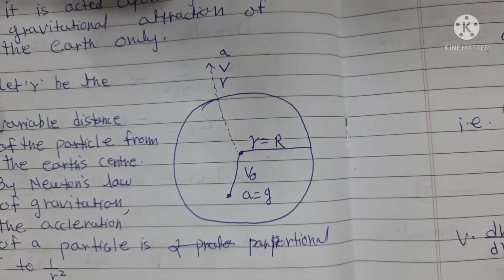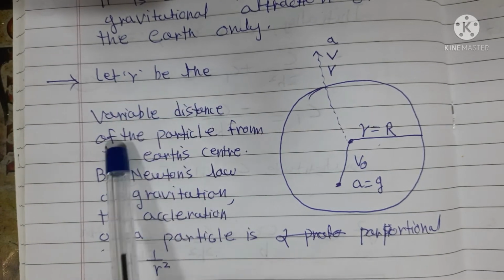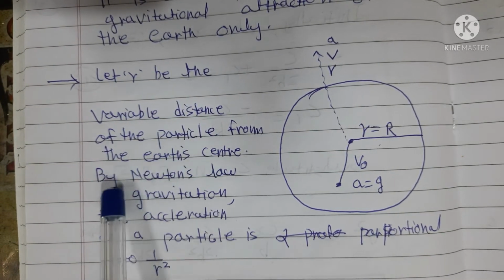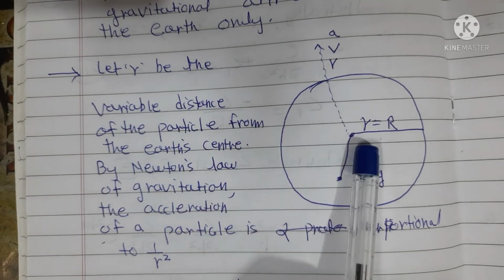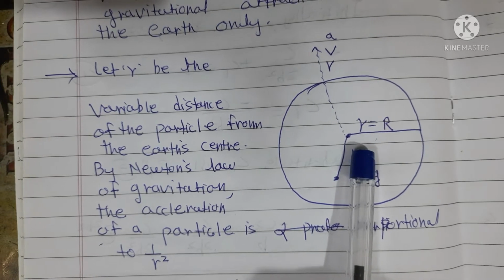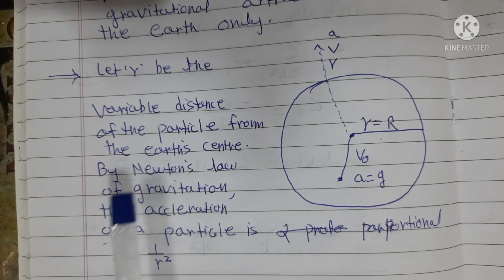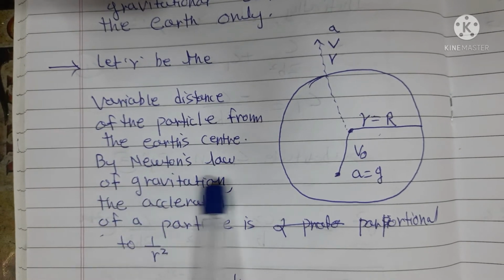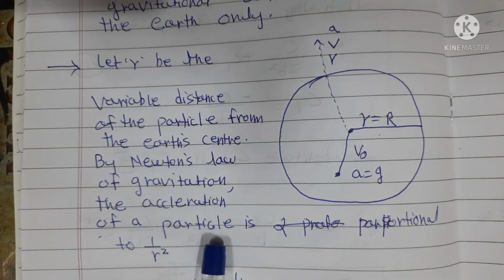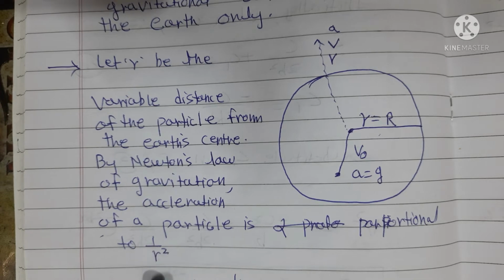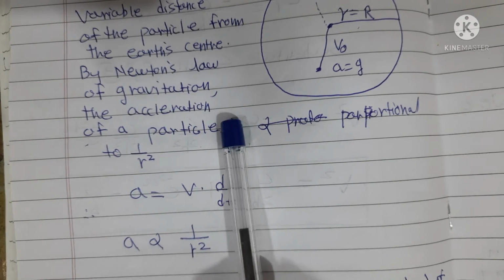Now let us consider this example. How to solve this example? Let small r be the variable distance of the particle from the earth's center. Small r is the variable distance of that particle from the earth center. Now, by applying Newton's law of gravitation, the acceleration of the particle is directly proportional to 1 upon r square. Here we have applied Newton's law of gravitation.